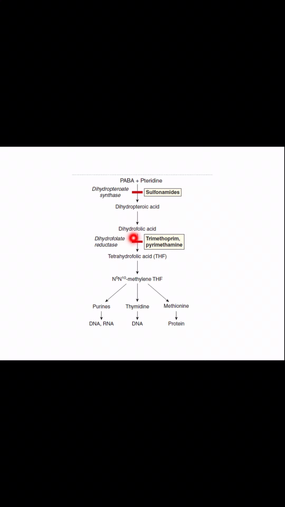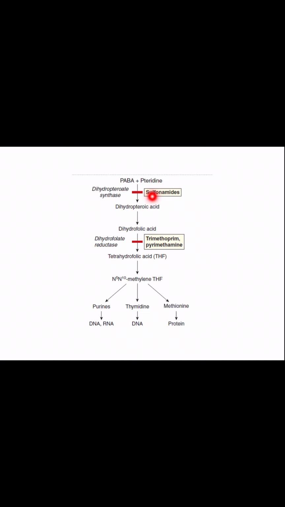Then dihydropteroic acid is converted into dihydrofolic acid, and dihydrofolic acid by the dihydrofolate reductase enzyme is converted into tetrahydrofolic acid. If you give sulfonamides, this will inhibit dihydropteroate synthase, and thus there will be no synthesis of dihydropteroic acid. So the germs, the bacteria, will start dying.